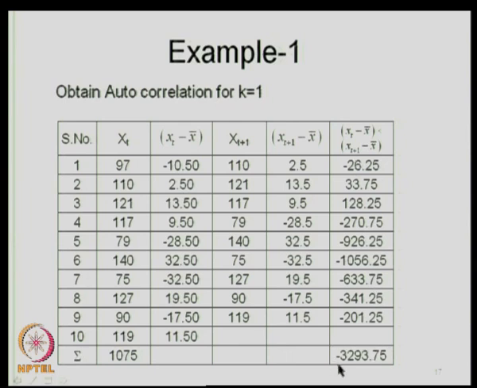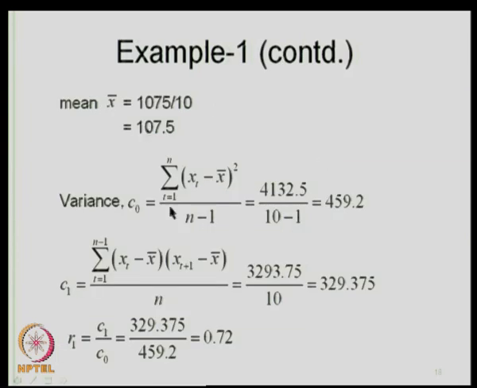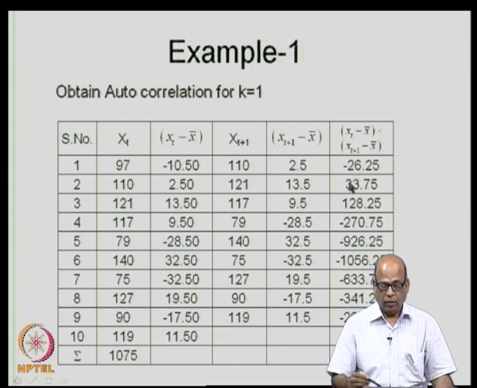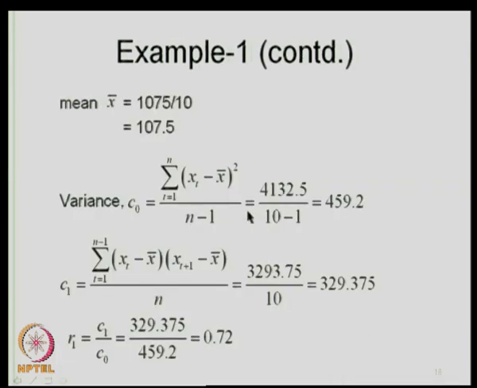And from this summation we get the autocovariance. We get the variance first as 459.2, and similarly we get the autocovariance at lag 1, which is C k, as 329.375.